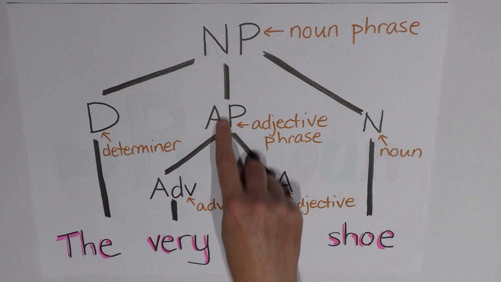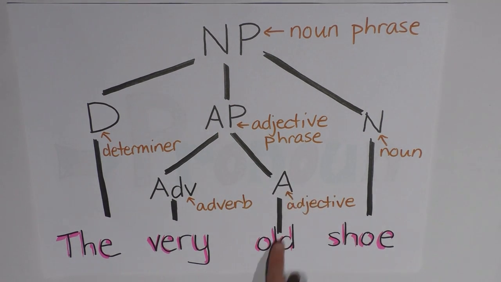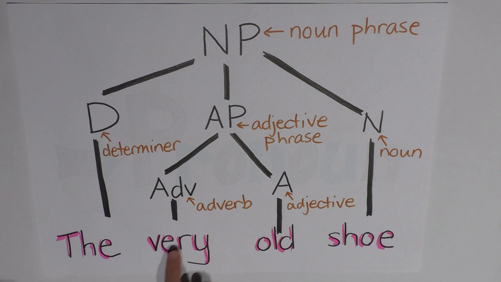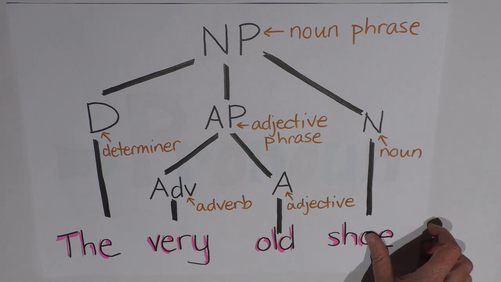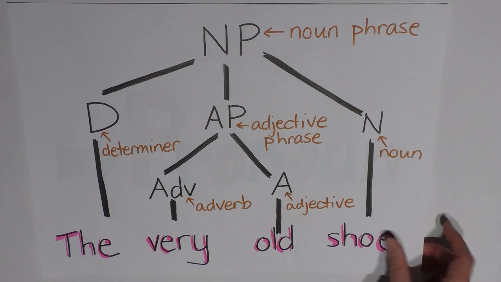Now the adjective phrase can be further divided into the adjective itself, which is old, and then the adverb that modifies the adjective, which is very. So the whole tree looks like that. And that's what the linguists will do with all kinds of sentences and phrases. They break it down like that.